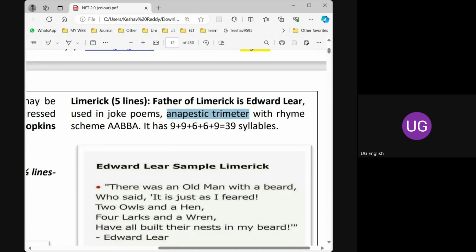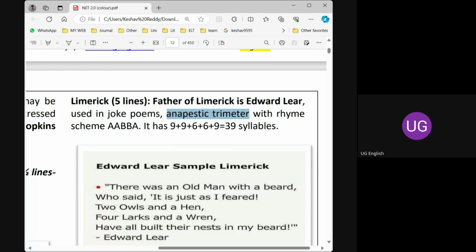Limerick is anapestic trimeter. Anapest is nothing but a 3 syllable foot. So trimeter means 3 anapests. How many feet are used? 3 times we have to use the anapest. So 3 into 3, 9 syllables.